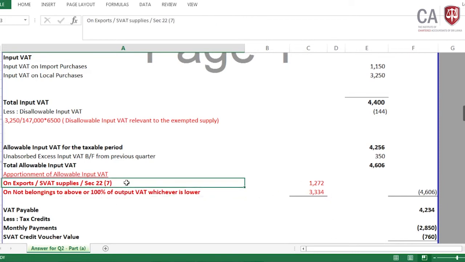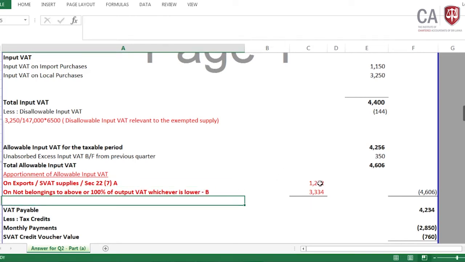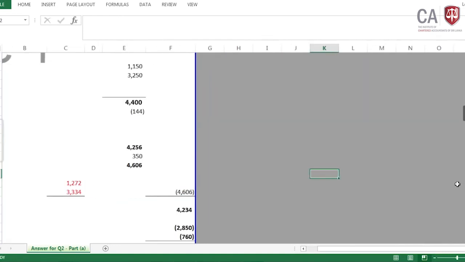Now if we take this as A, and if we take this as B, then we will take like this. Then what is the first part? Let me again do the calculation here. What is our allowable input VAT? Again, it's other than the carried forward input VAT, because in the last quarter this 350 was tested for the same test and it has been done. I am only taking the allowable input VAT applicable to this quarter. The total input VAT is